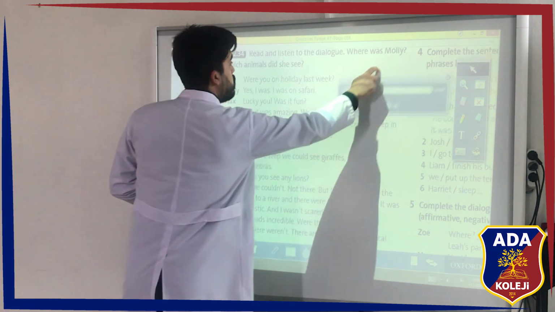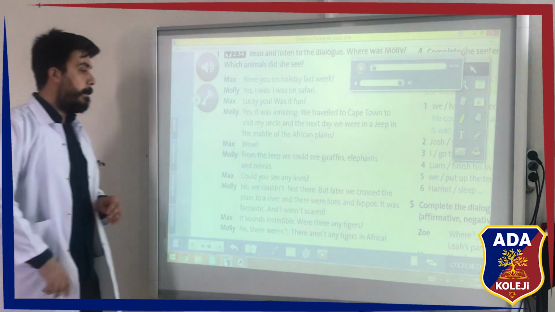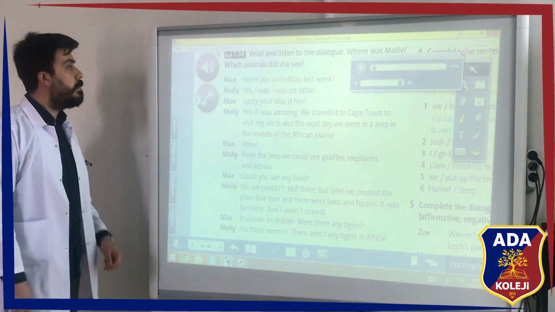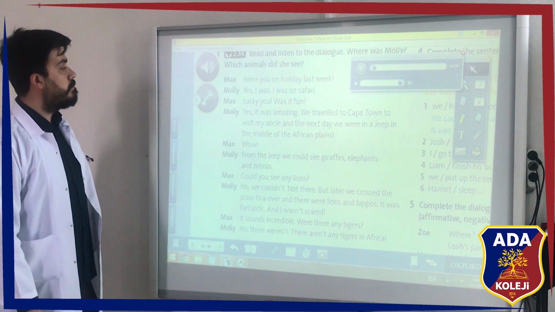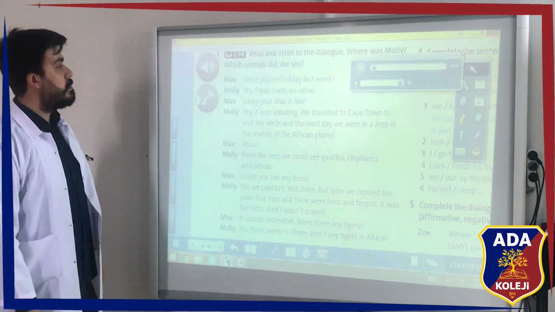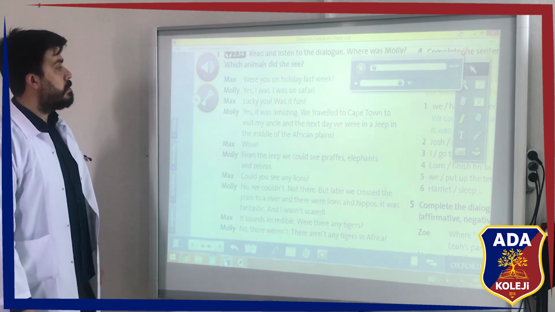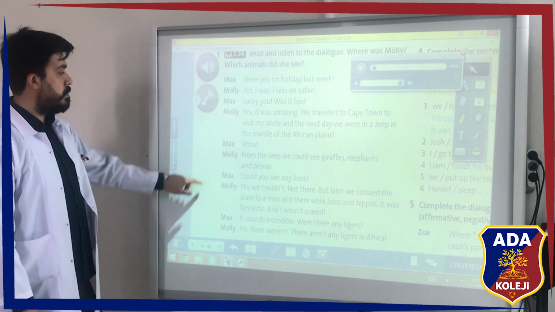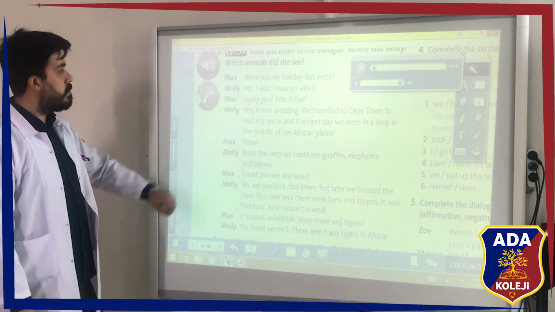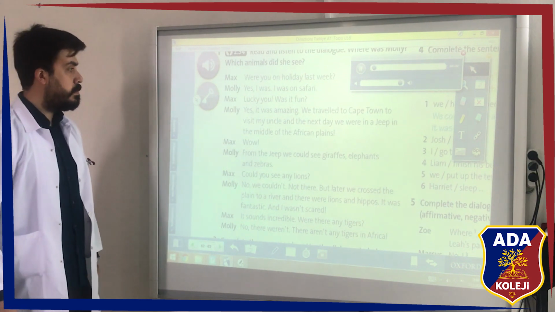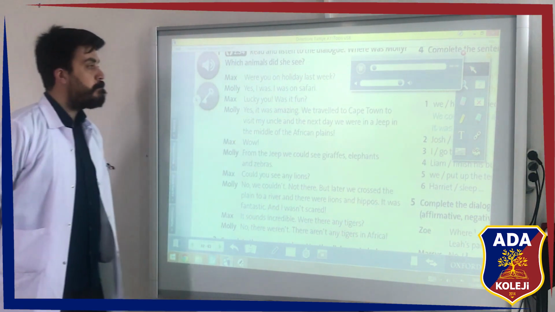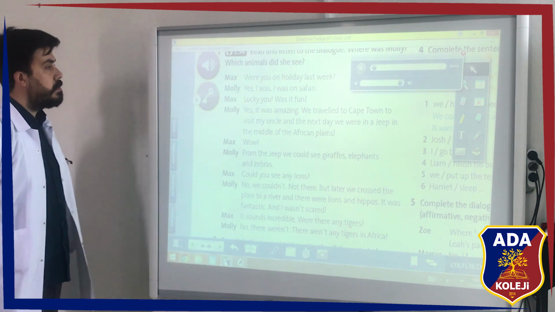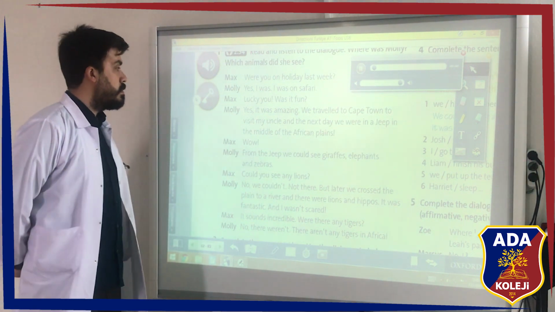Lesson 16, Exercise 1. Were you on holiday last week? Yes, I was. I was on safari. Lucky you. Was it fun? Yes, it was amazing. We travelled to Cape Town to visit my uncle, and the next day we were in a jeep in the middle of the African plains. Wow.